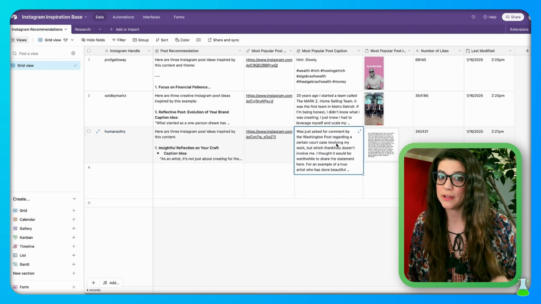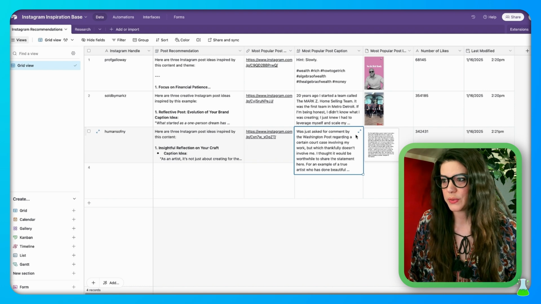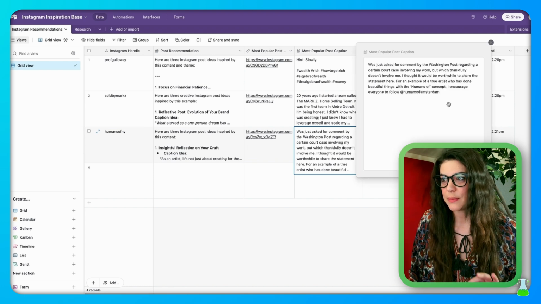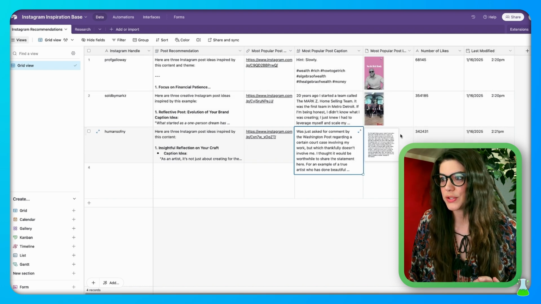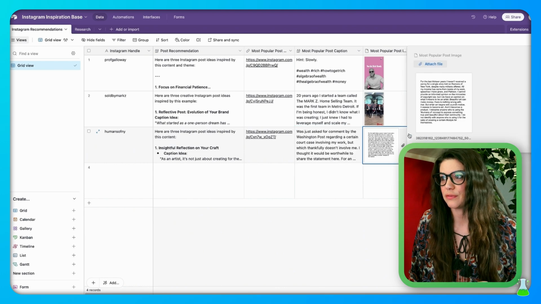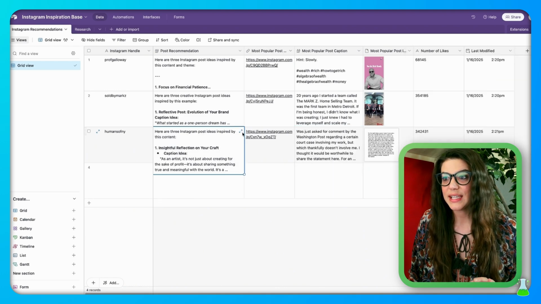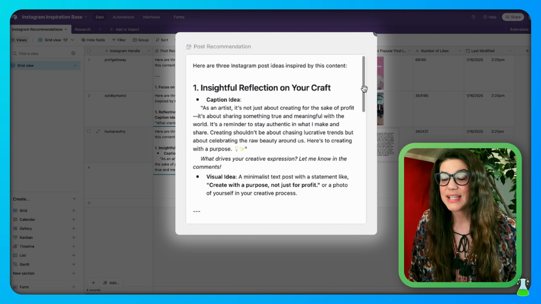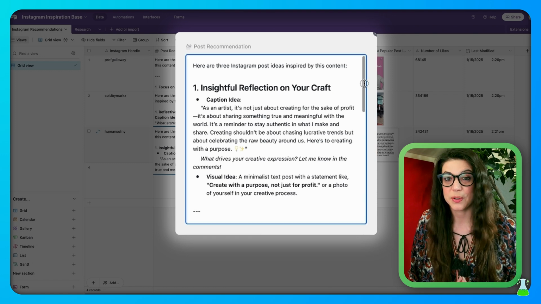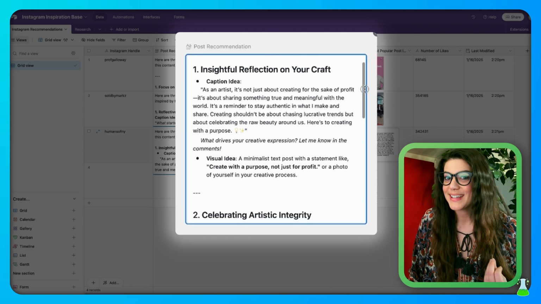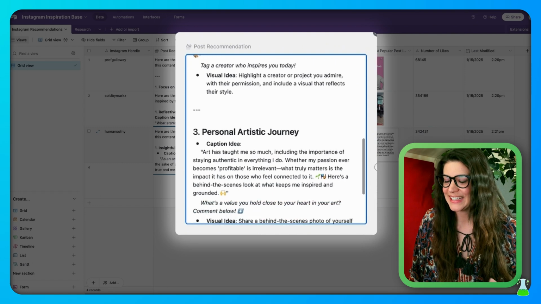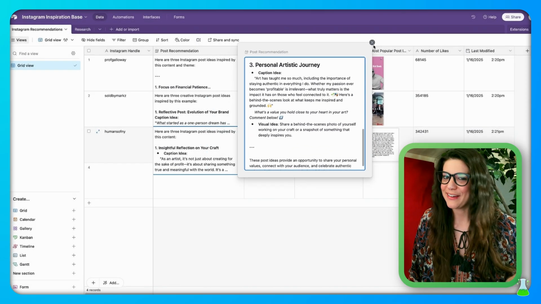That's how we're measuring popularity from their last 12 posts. So it pulls the post caption right into here for you, and it also pulls the post image right into here for you. And then it gives you recommendations for how you can craft a post that's similar. This is what I mean by Instagram inspiration. Are you getting it? I'm getting it. And well, I already got it.